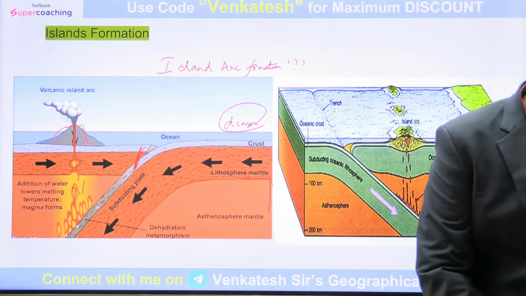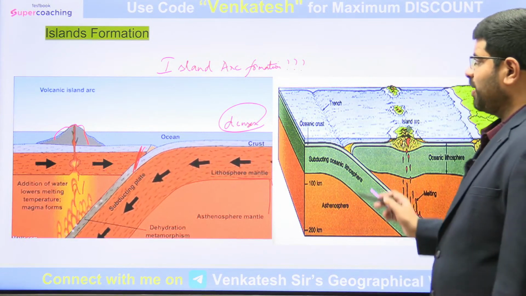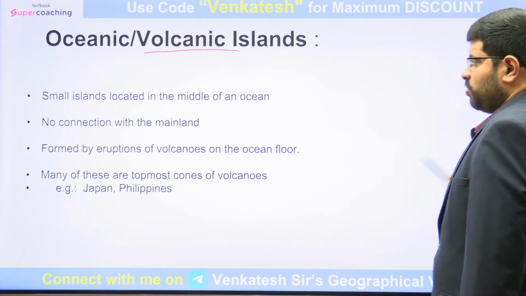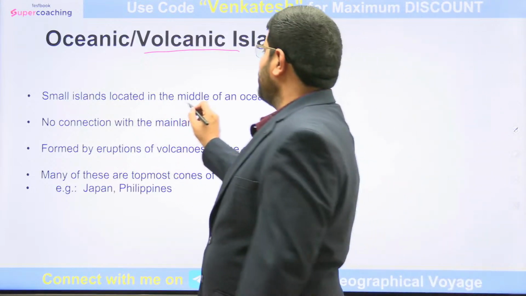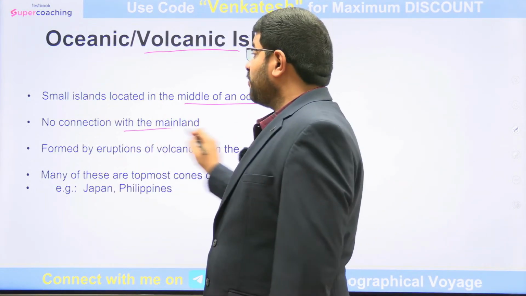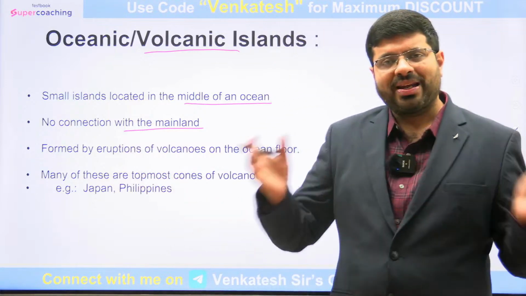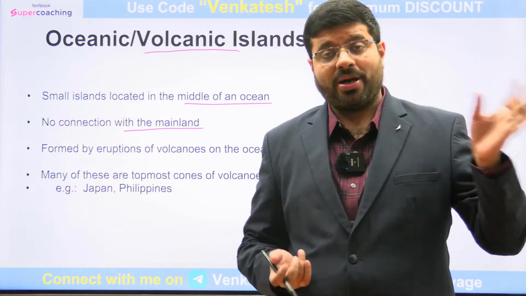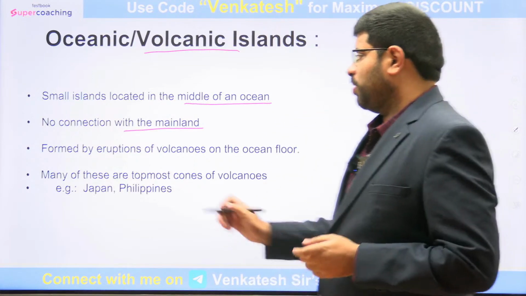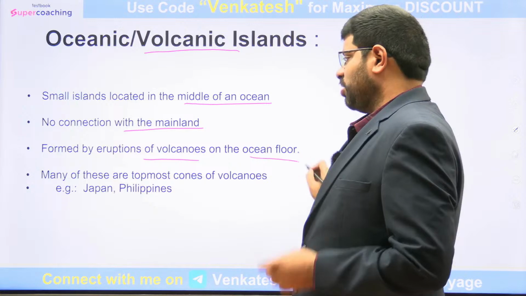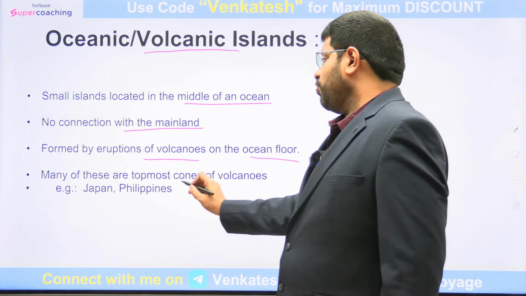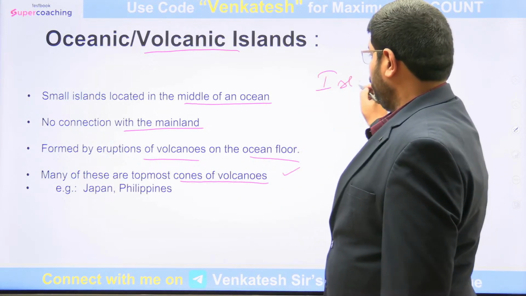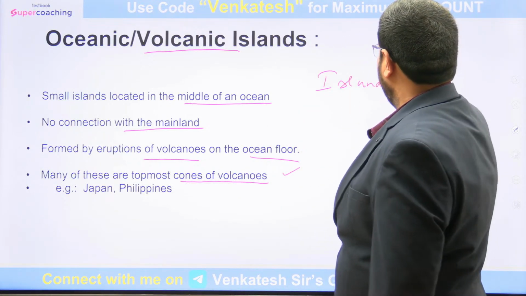Right. Okay. So this is what we call island arc formation, volcanic islands. What are these? These are small islands located in the middle of an ocean, with no connection with the mainland at all. Indonesia has nothing to do with the mainland. They have developed with respect to volcanism. Japan developed with volcanism, formed by eruptions of volcanoes on the ocean floor, and many of these are the topmost cones of volcanoes, or rather island arc formations.